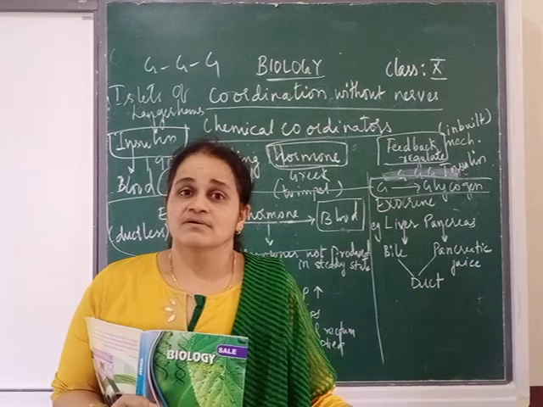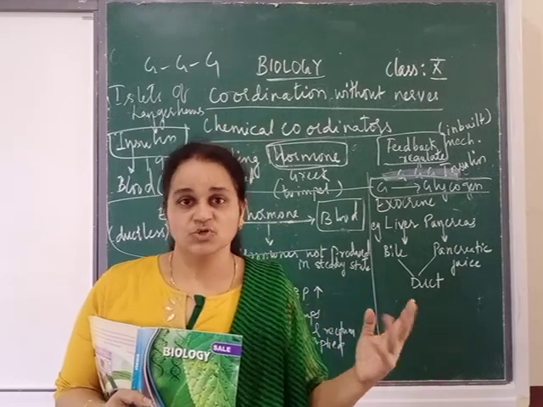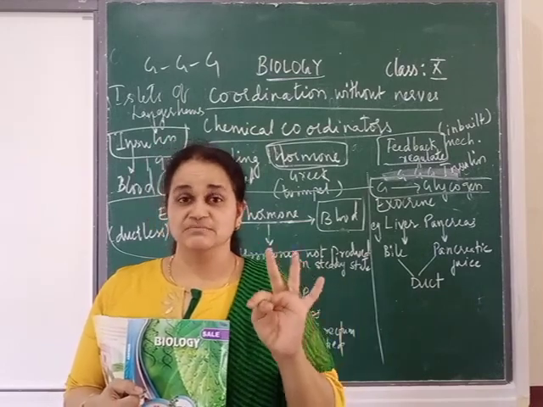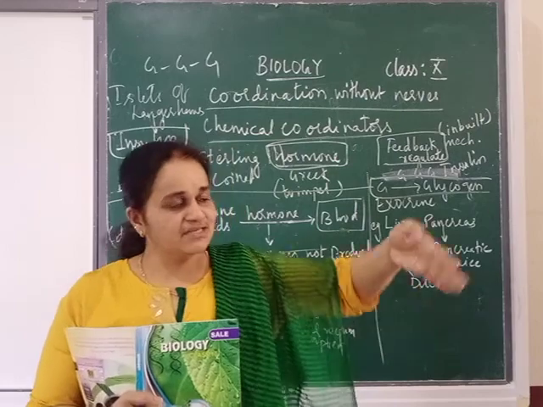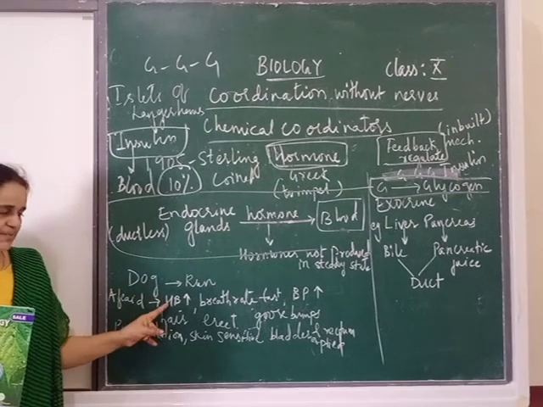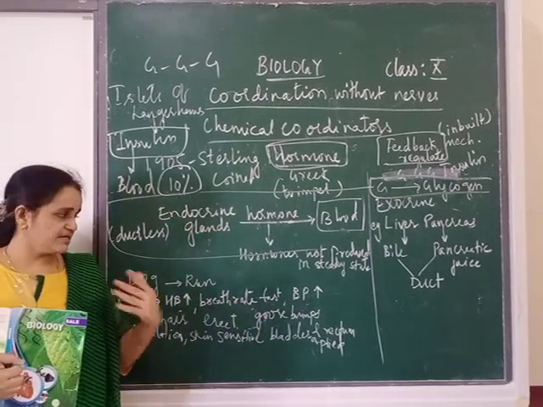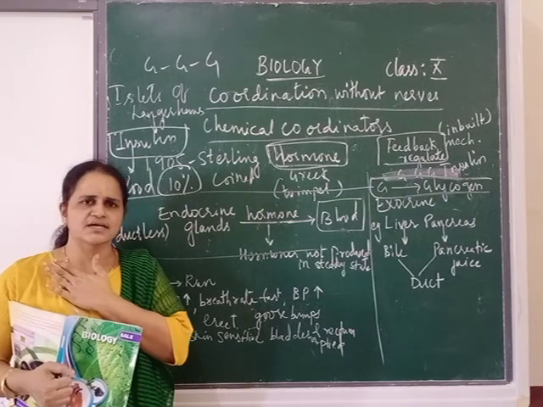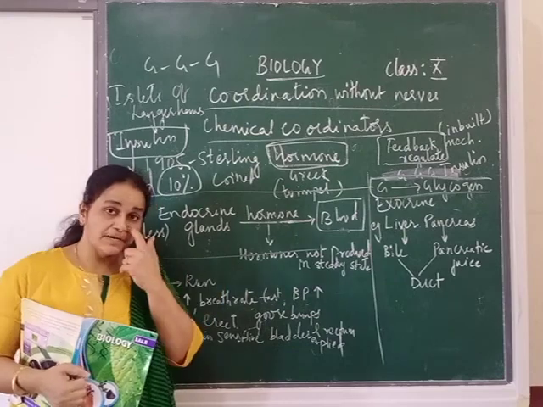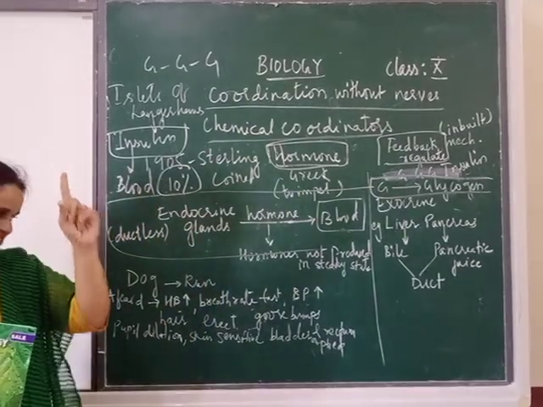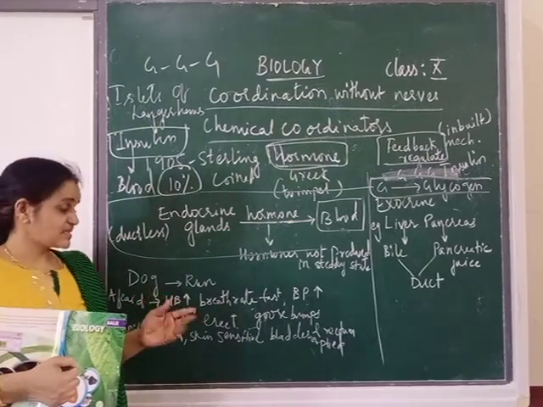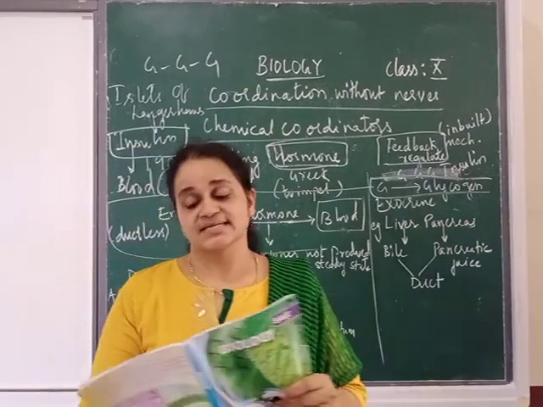We may also defecate. Solid waste also sometimes. This is not always. You may urinate, that means empty your bladder or empty your rectum in very severe cases. But these are very common. What is this? Heartbeat increase, breathing rate becomes very fast. You just touch your heart and see your heartbeat is fast. Breathing, you have heavy rate of breathing. Next, blood pressure increase, hair becomes erect, goosebumps, pupil dilation, skin becomes sensitive. And lastly, sometimes bladder and rectum also get emptied.